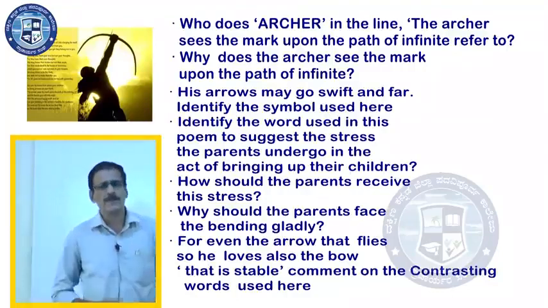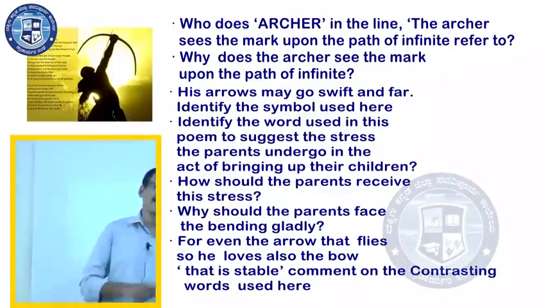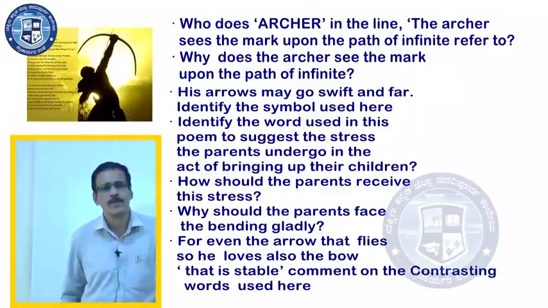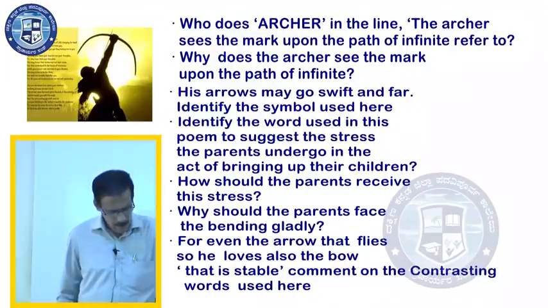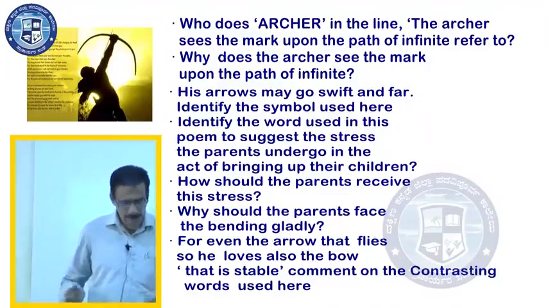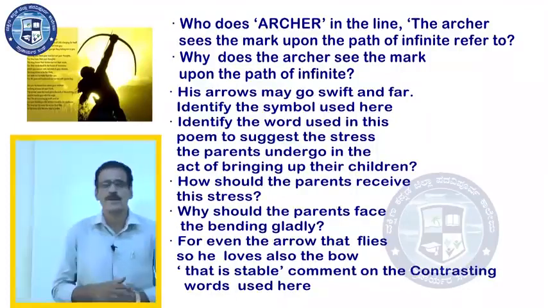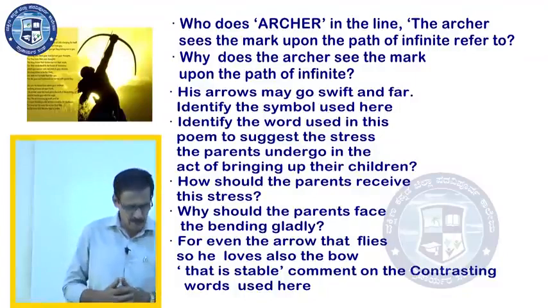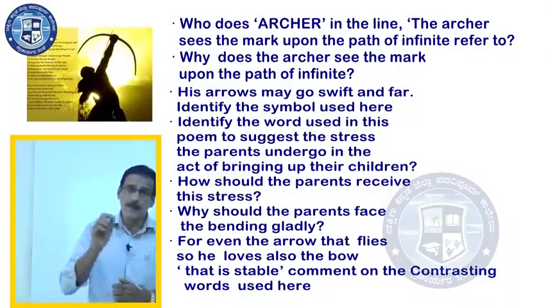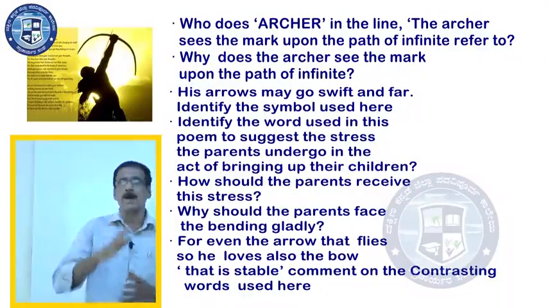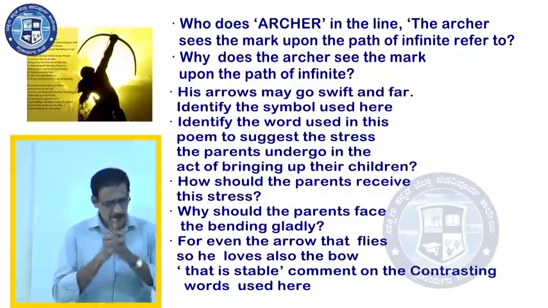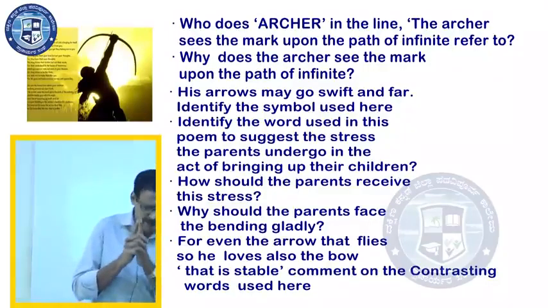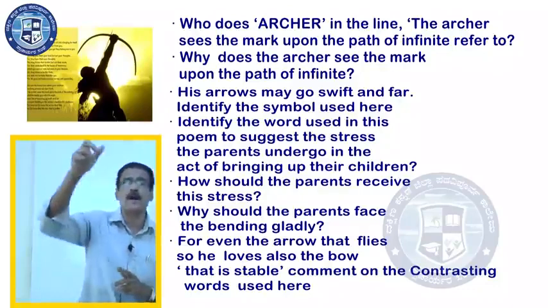Why should the parents face the bending gladly is a question there. And the answer is in the previous line. I read that line for you. The archer sees the mark upon the path of the infinite, and he bends you with his might that his arrows may go swift and far.